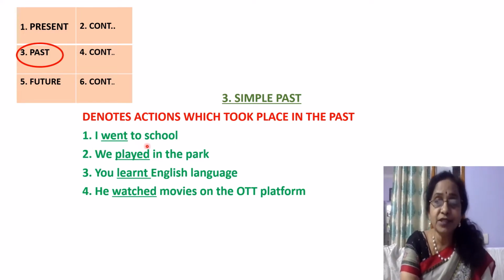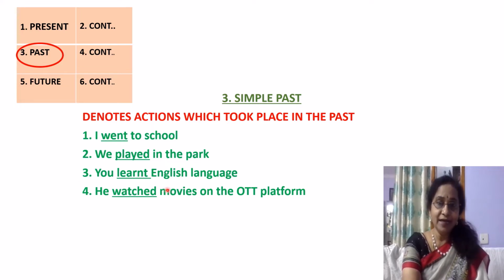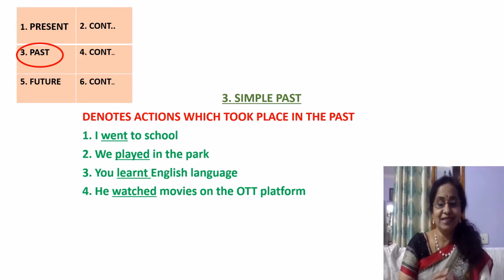Example, I went to school. We played in the park. You learned English language. He watched movies on the OTT platform. So all the actions which are completed are denoted in simple past tense.